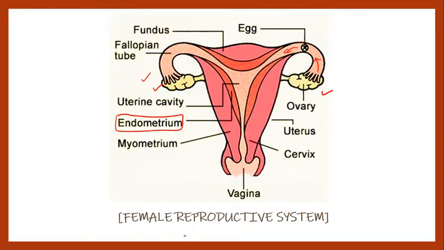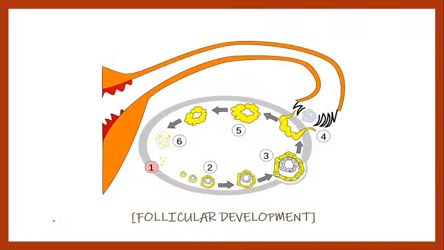Okay, as you all know, first of all we'll move through oogenesis. You can see these are the follicular developmental phases, which we will cover in a very detailed manner. This is the ovary, and this is the fallopian tube, and the egg is going to mature over here, and then it will move to the uterine wall and be implanted there, right? Implantation will occur in the endometrium wall.